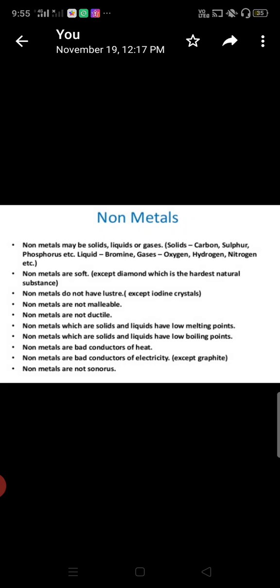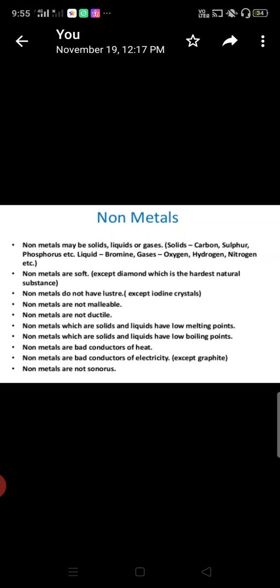Now physical properties of non-metals. Non-metals may be solids, liquids or gases. Solids: carbon, sulfur, phosphorus, etc. Liquid: bromine. Gases: oxygen, hydrogen, nitrogen, etc. So non-metals can exist in all the three forms, solid, liquid and gases.